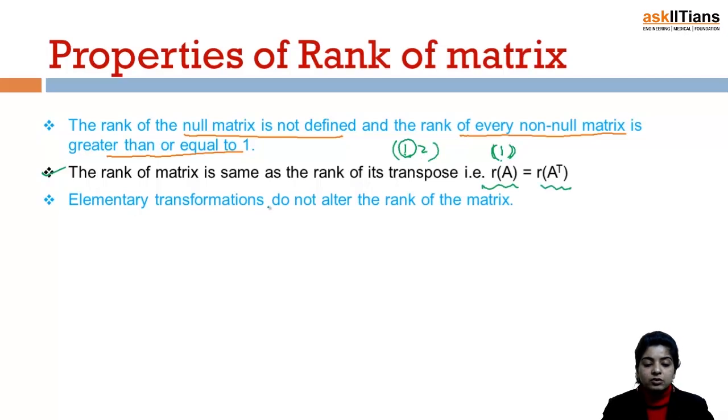Elementary transformations do not alter the rank of a matrix. This is extremely important. This is why elementary row or column operations are extremely useful, because they do not have any effect on the rank of a matrix. The rank of a matrix remains the same even if you apply elementary row transformations, because they do not change a singular matrix into a non-singular one, or non-singular will not become singular as a result of elementary transformations.